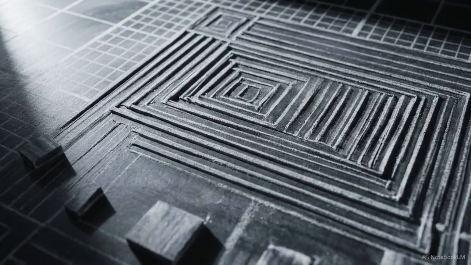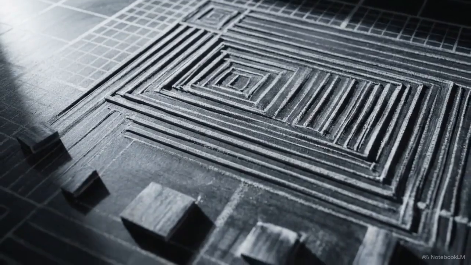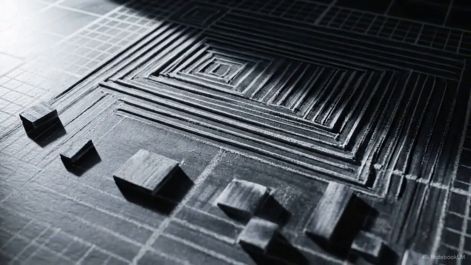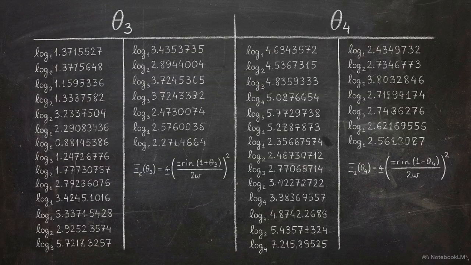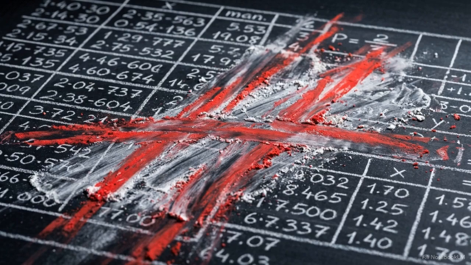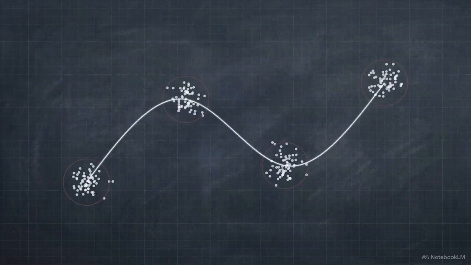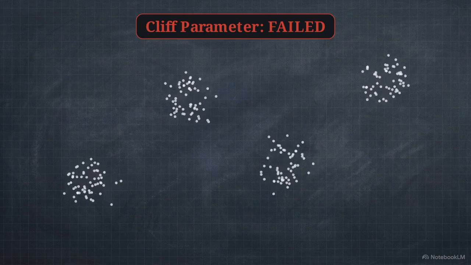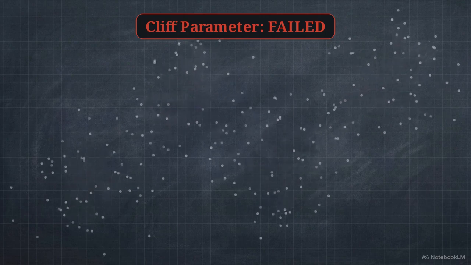We applied a secondary independent diagnostic to corroborate this failure, running theta 3 and theta 4 partition probes on the highest risk tiers. This interface shows the output of those partition probes. The bins successfully record mass above the baseline threshold, but they completely fail the required Cliff parameter pass criteria. Failing the Cliff parameter confirms that these packets have no coherent multi-packet phase alignment. The internal structure is random.